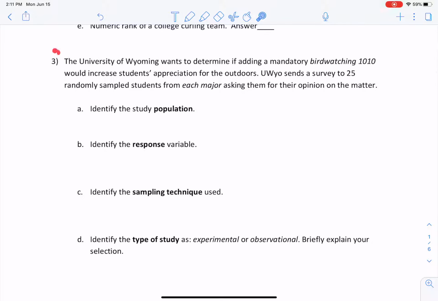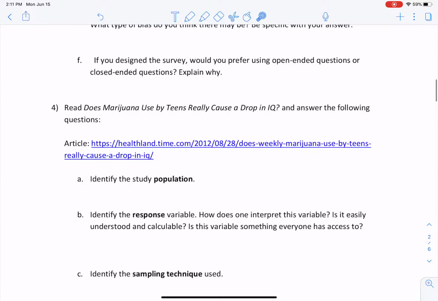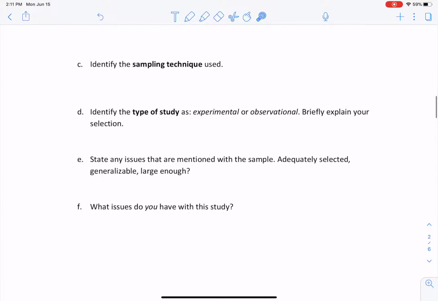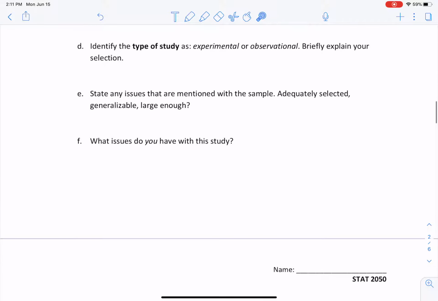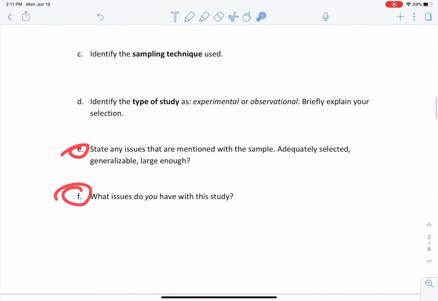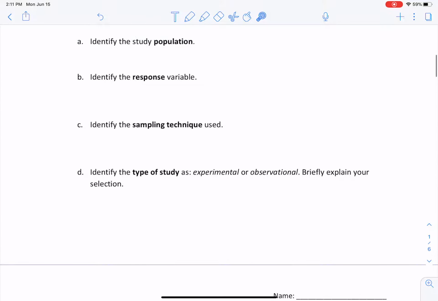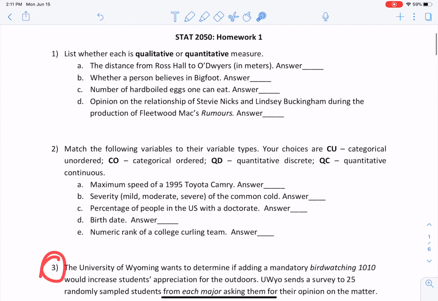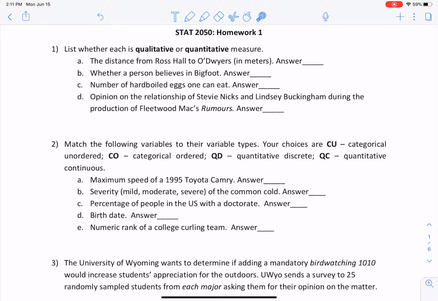But some of the questions in 3 and 4 here are open-ended, right? This one and this one too, along with others. If your answer is different than mine, that's fine, so long as you describe what you're saying and what you think well enough. That's what matters to me. So let's just get into it, and hopefully we're all on the same page here.